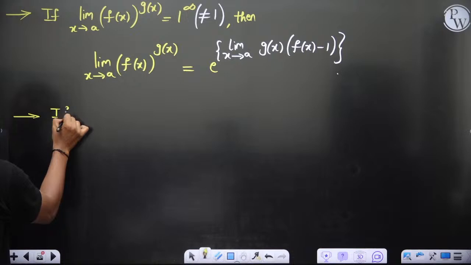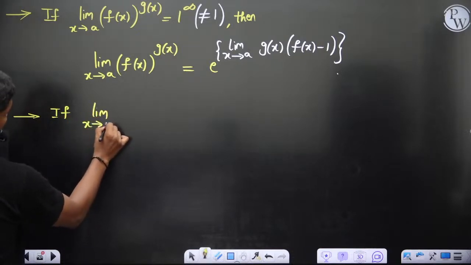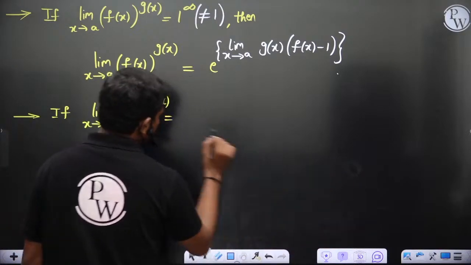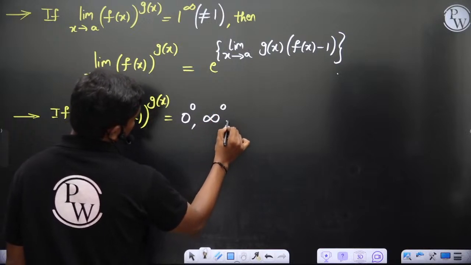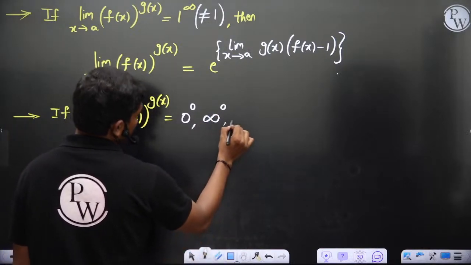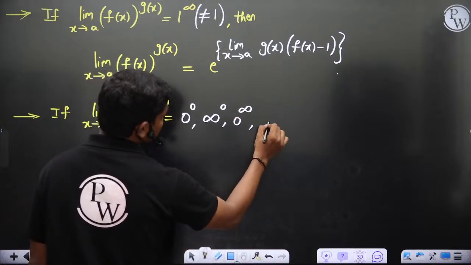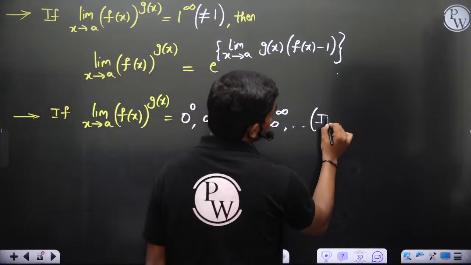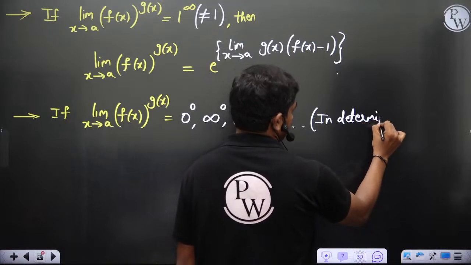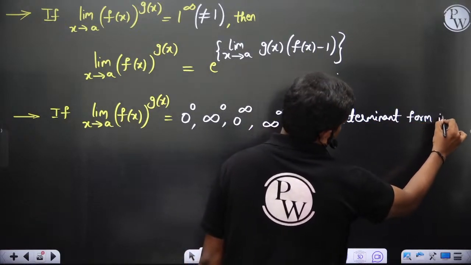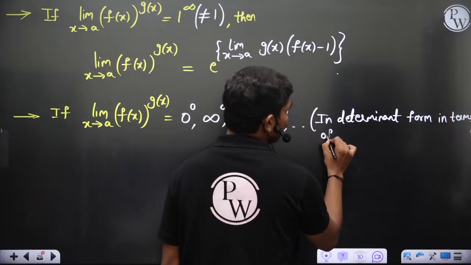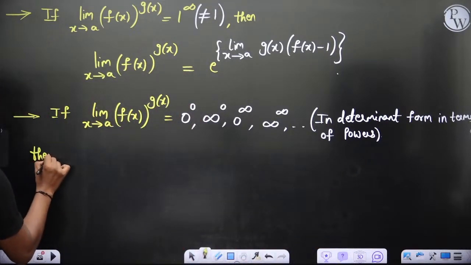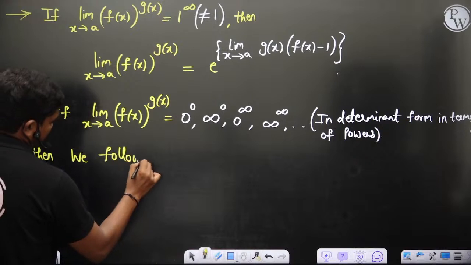If limit x tends to a, f of x power g of x is of the form 0 power 0, infinity power 0, 0 power infinity, infinity power infinity and so on, some indeterminate form in terms of powers, then we follow the 2L procedure.